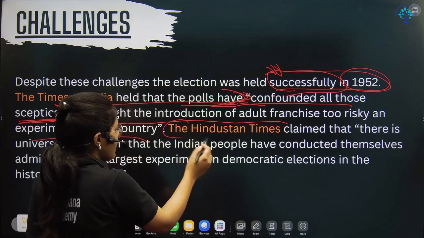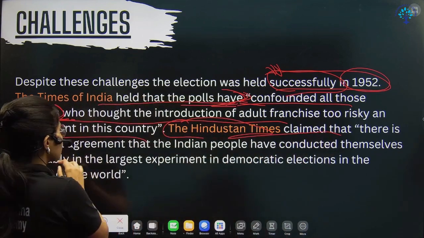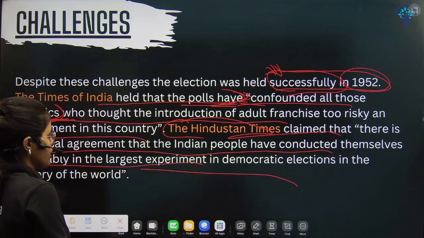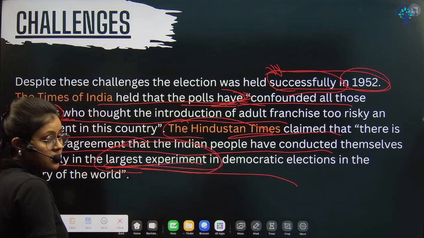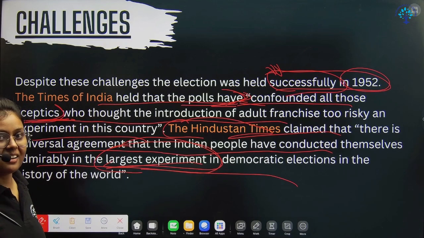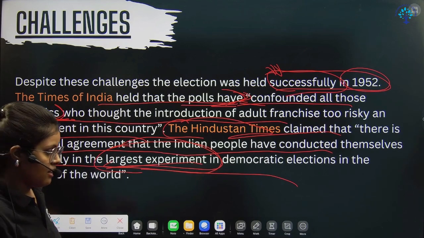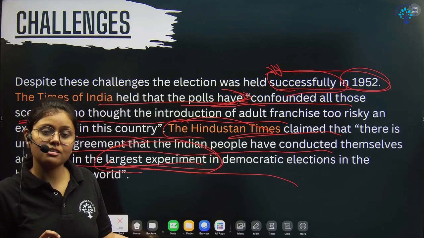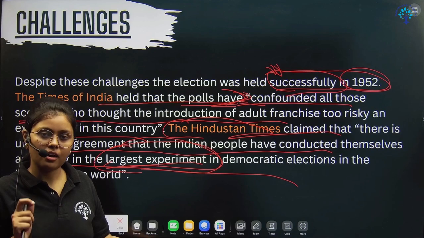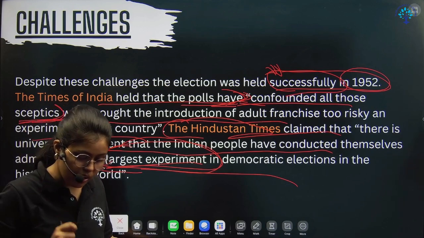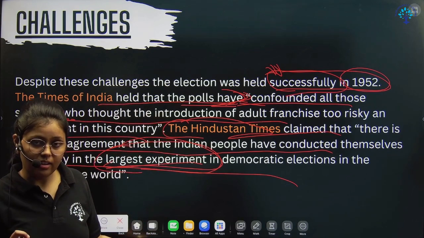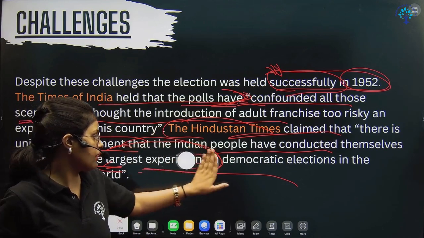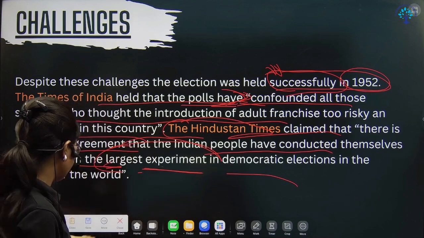And then the Hindustan Times also claimed that there is a universal agreement that the Indian people have conducted themselves admirably in the largest experiment of democracy. Largest experiment. Can you see the words? Largest experiment, big test. Because democracy till now existed only in countries where there is education, wealth and resources. It is only in India that in an illiterate country we have taken this risk, right? So that's why these kinds of words are being used.